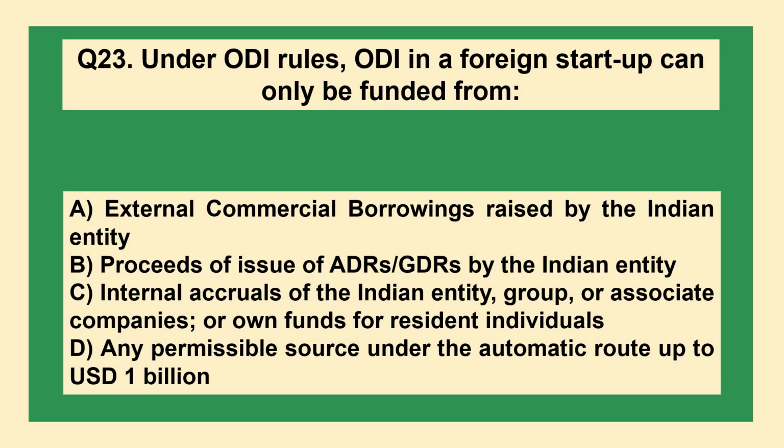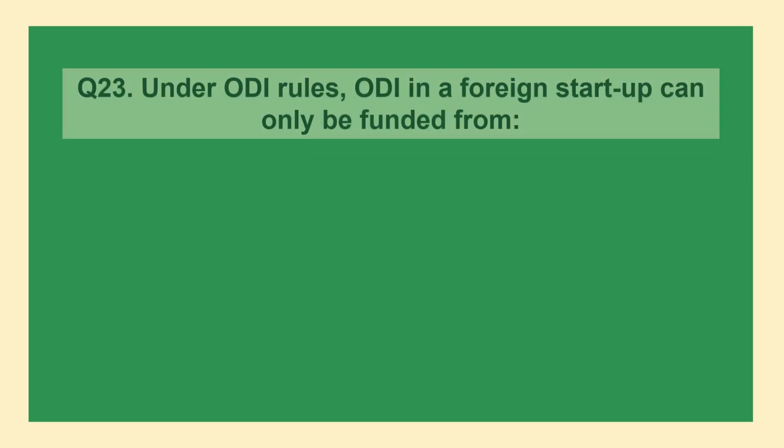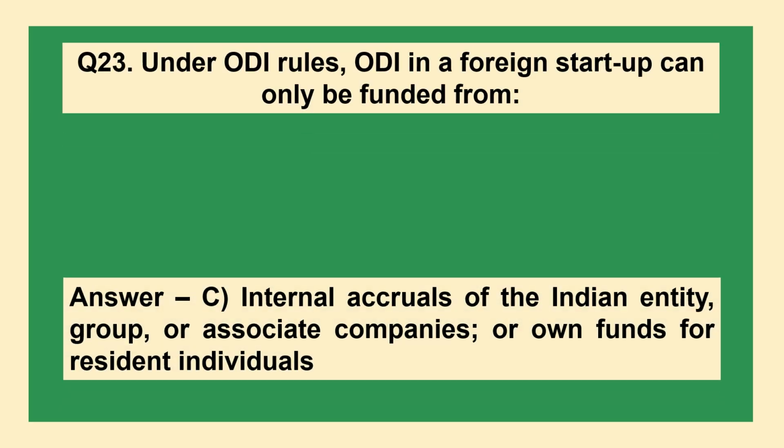Under ODI rules, ODI in a foreign startup can only be funded from: option A, external commercial borrowing raised by the Indian entity; B, proceeds of issue of ADRs and GDRs by the Indian entity; C, internal accruals of the Indian entity, group or associate companies, or own funds for resident individuals; D, any permissible source under the automatic route up to USD 1 billion. The answer is option C, internal accruals of the Indian entity, group or associate companies, or own funds for resident individuals.